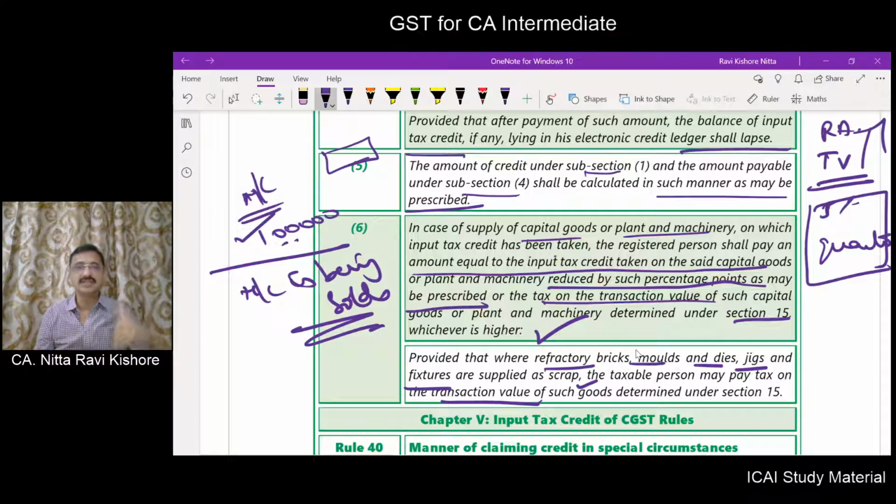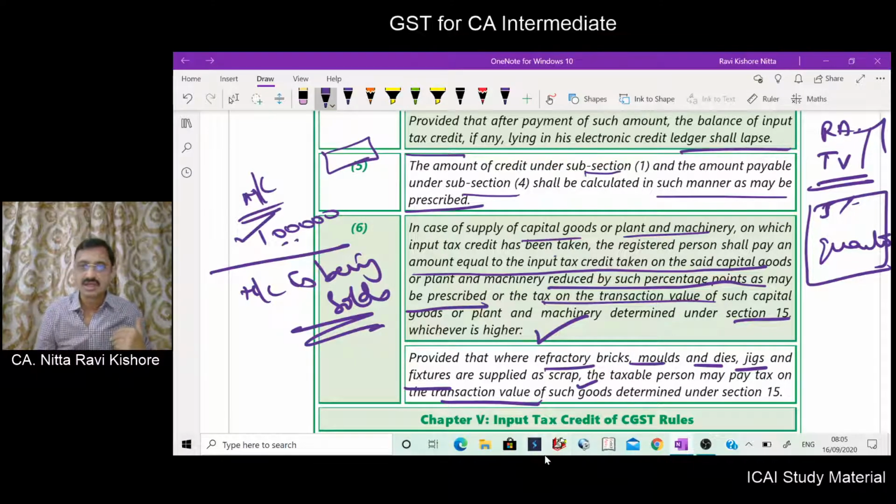They might have taken the input tax credit, but certain factories will have many molds, dies, jigs, etc., wherein they will not be able to identify the amount that has to be reversed.